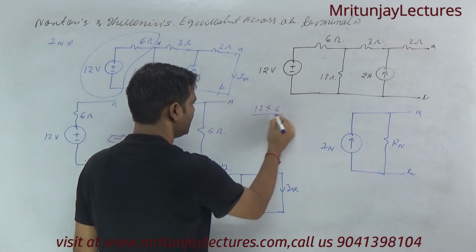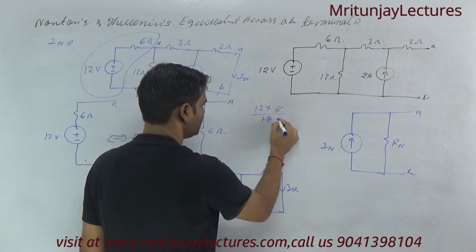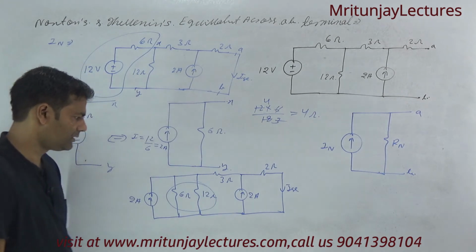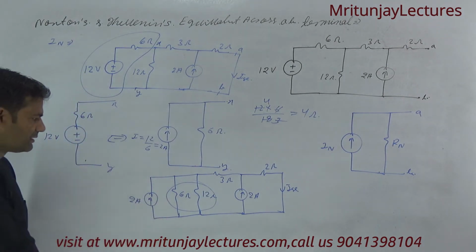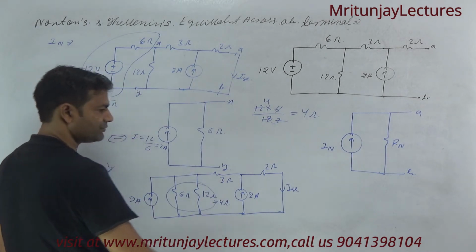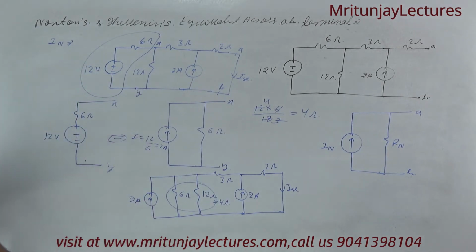This one and this one, 12 into 6 divided by 18, that is 4 ohm. You can make this whole combination 4 ohm. So first of all make it.